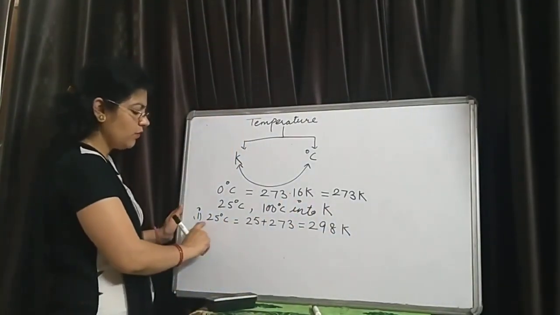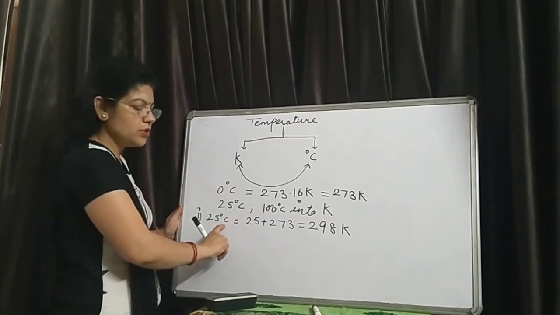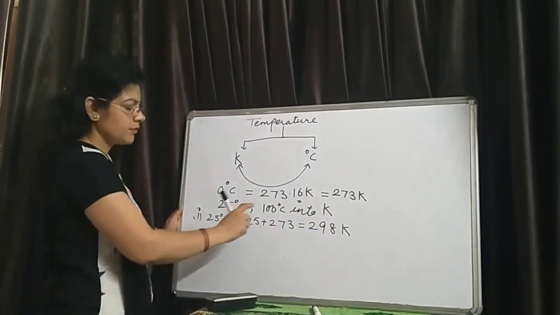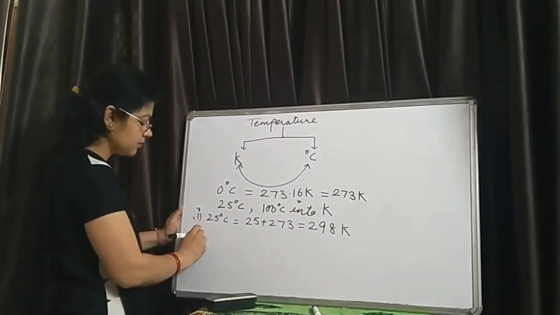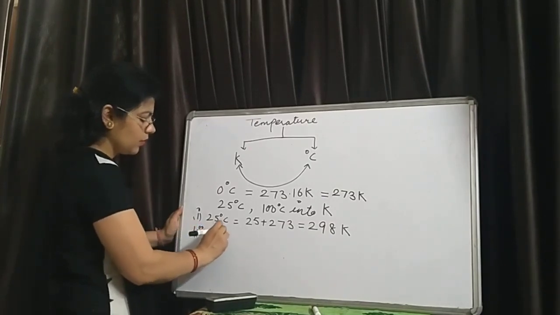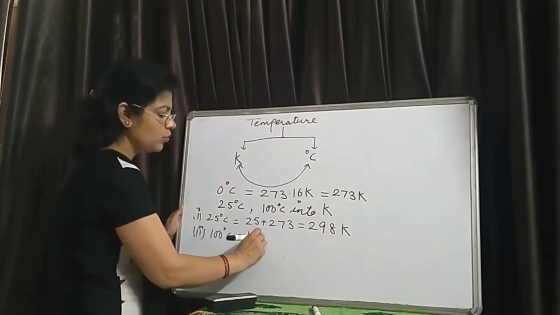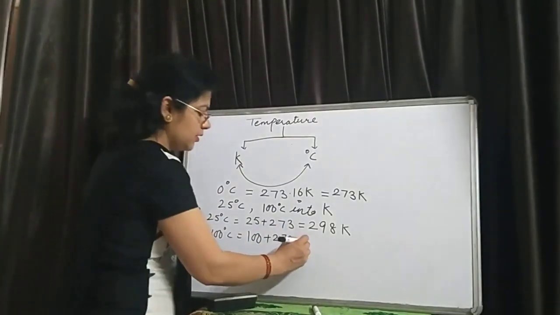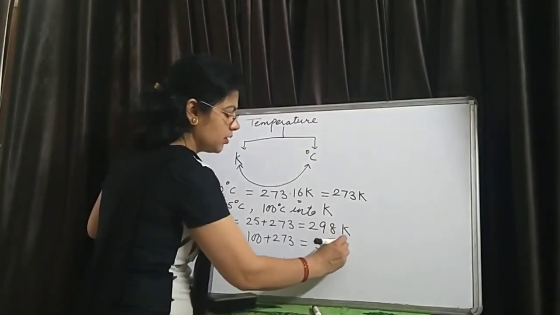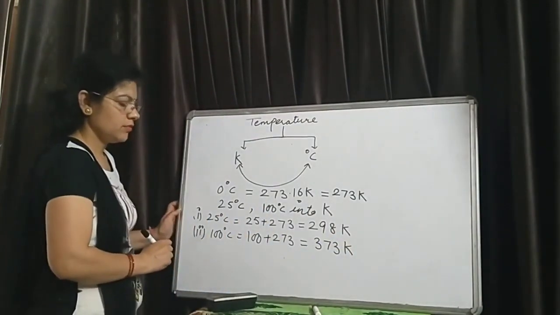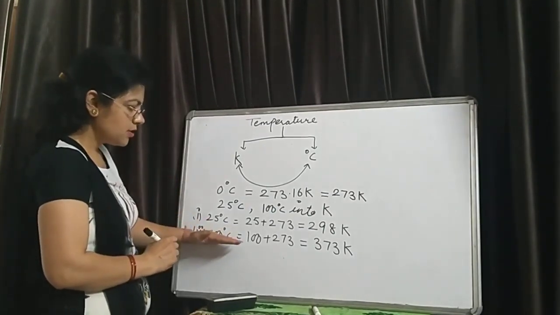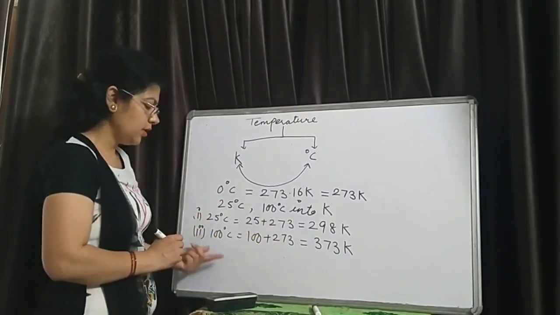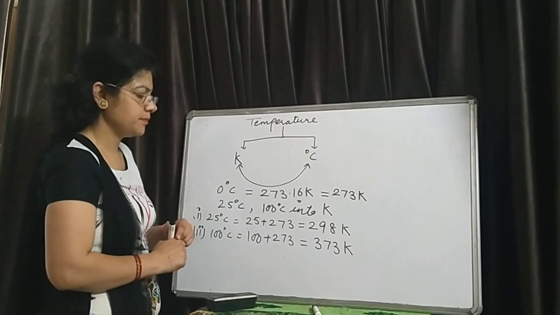It means 25 degrees Celsius is equal to 298 Kelvin. Similarly, for 100 degrees Celsius, we add 273 to 100 and it comes out to be 373 Kelvin. Hence, we can easily convert the Celsius scale into Kelvin by adding 273.